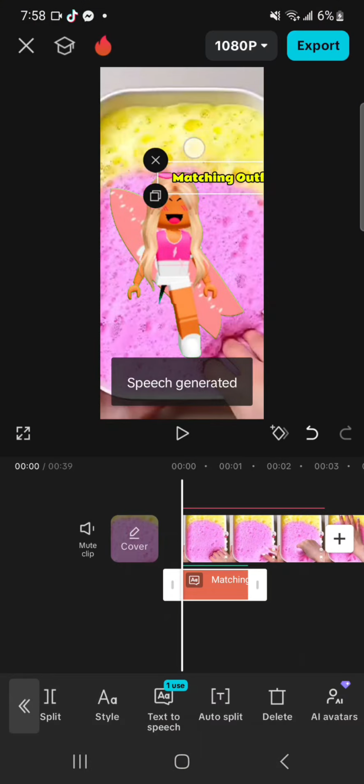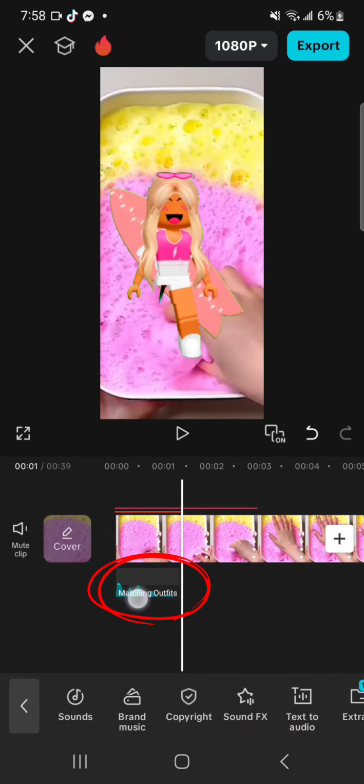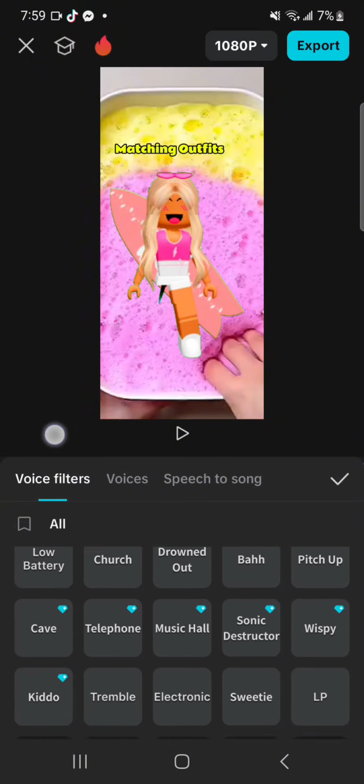Now to get echo, exit text. Click the blue wavy things. Then click audio effects. Then echo.